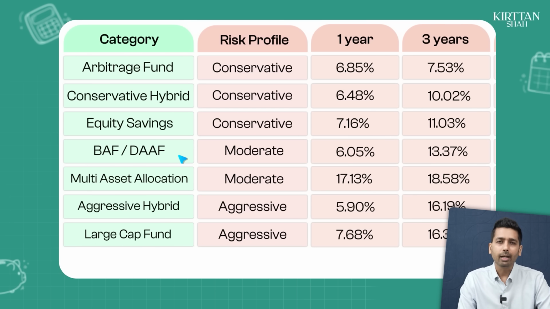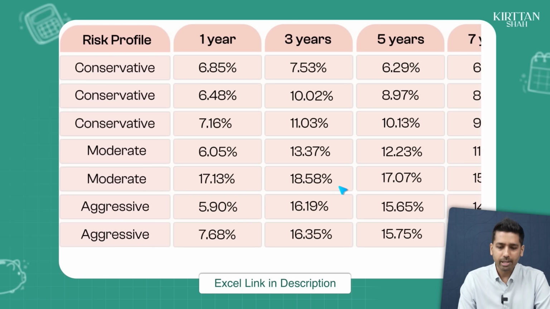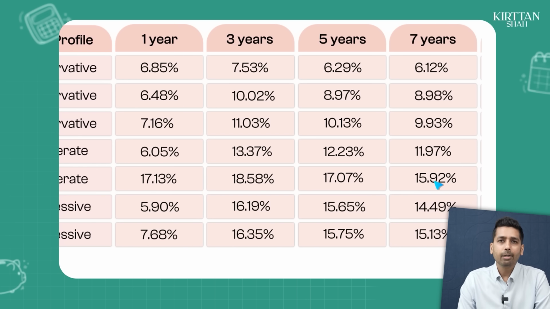But you look at the return dynamics, okay? In 3 years, the balance advantage fund has done roughly 13.4 and the multi-asset has done 18.6. In 5 years, the balance advantage has done 12.2, the multi-asset has done 17. And in 7 years, the balance advantage has done 11.9, which is 12%, and the multi-asset has done close to 16.